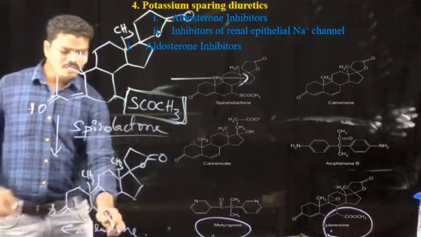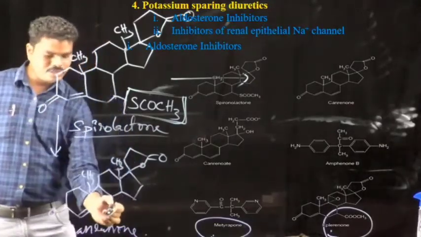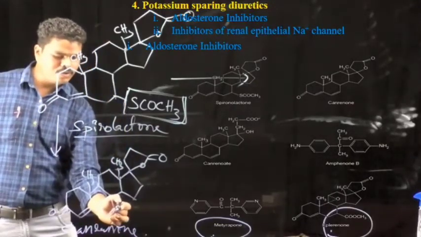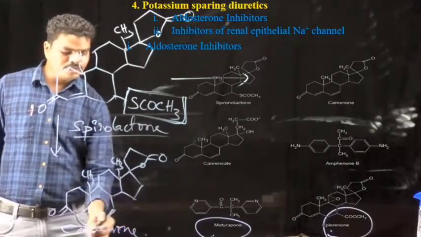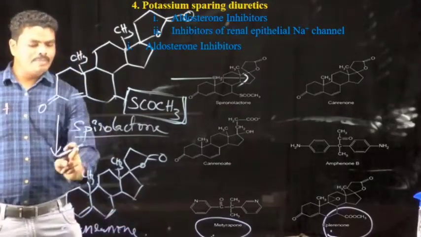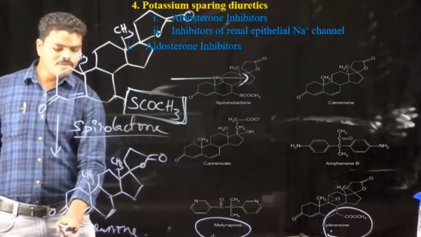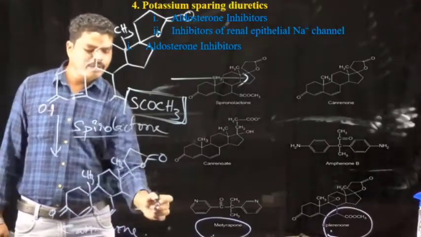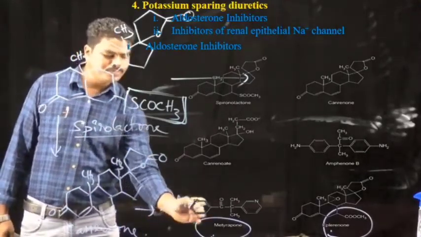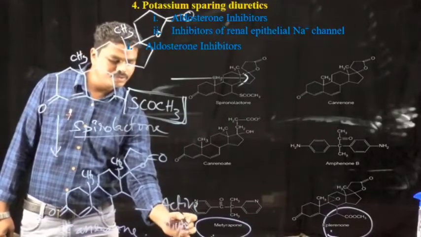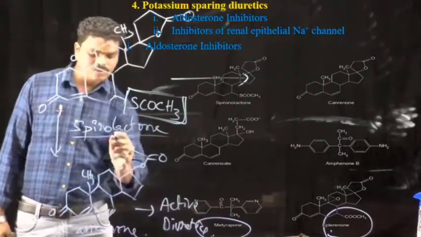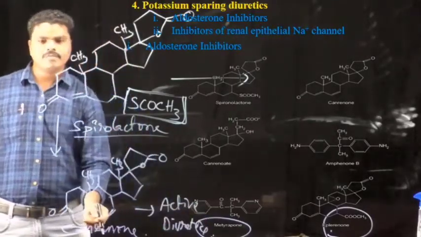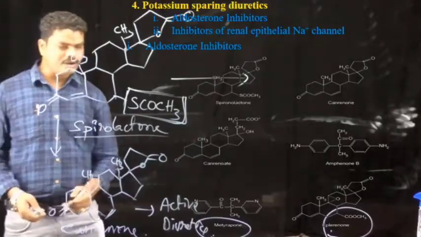This is the canrenone structure. At the second position there is no acetyl thiol group in canrenone. So the metabolite of spironolactone is canrenone, and it is also an active diuretic.